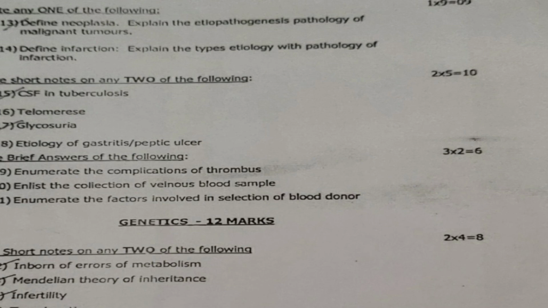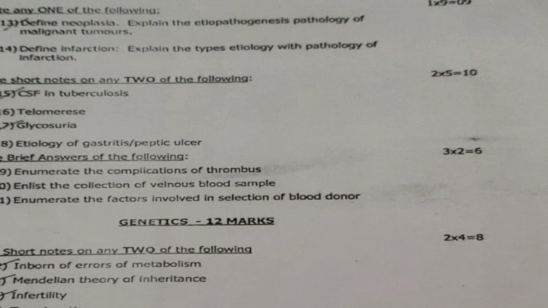Next, write brief answers of the following, that is 2-mark questions. For 2-mark questions, there is no choice. They will be giving 3 two-mark questions and you have to answer all the 3. First, 19th question, enumerate the complications of thrombus. 20th question, enlist the collection of venous blood sample. 21st question, enumerate the factors involved in selection of blood donor. So that completes pathology, which is for 25 marks.